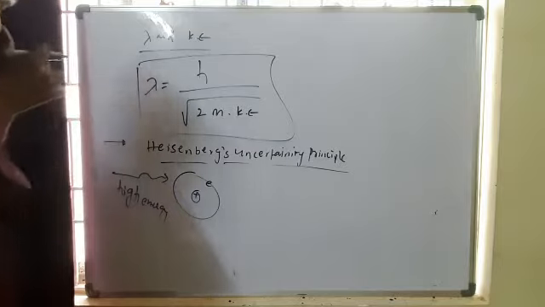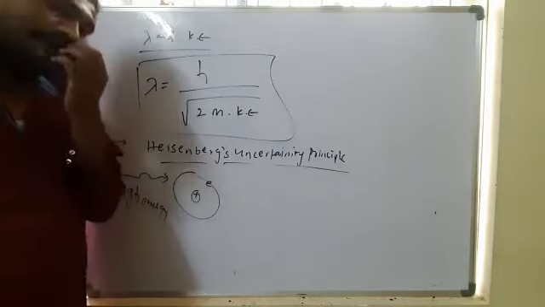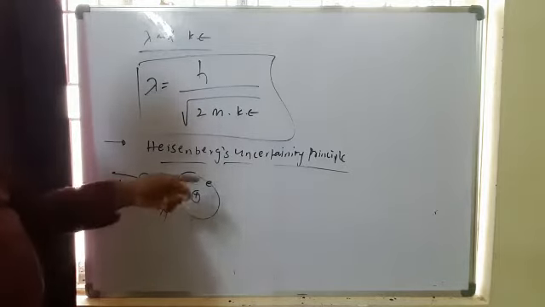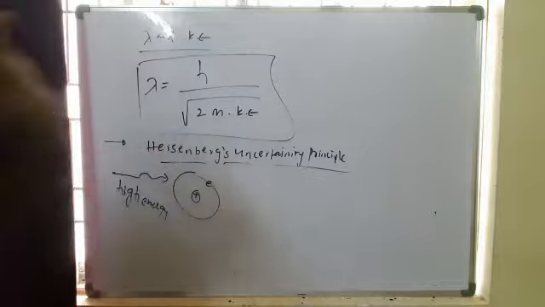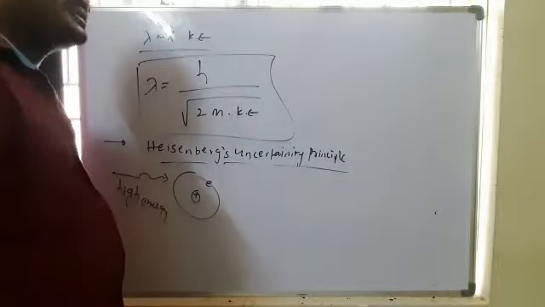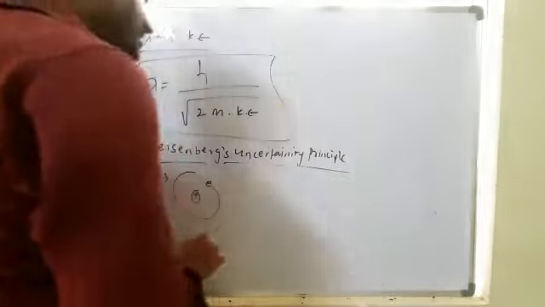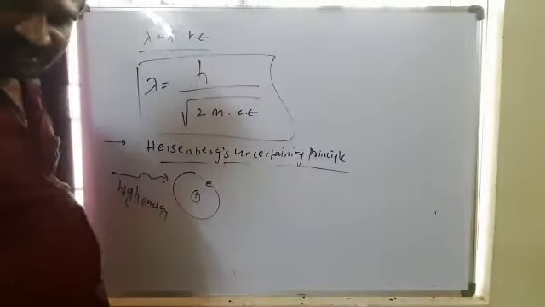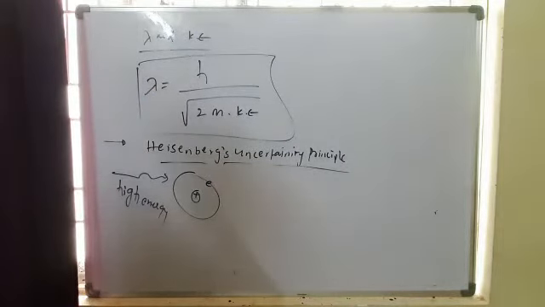That means we should pass only light containing high energy, short wavelength, to observe the electron and its position and velocity. But if we pass high energy, then the electron gains energy and revolves speedily. If it revolves speedily, we can't find out the exact velocity and also the exact position of that electron. So this theory explains that it is impossible to determine simultaneously the exact position and velocity of the electron. If one can be determined, the other cannot.